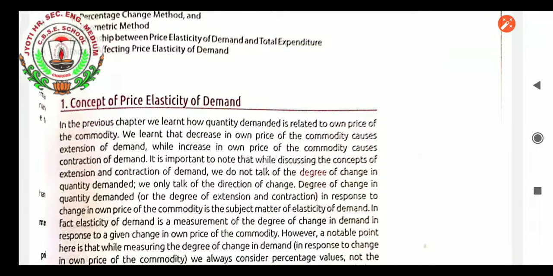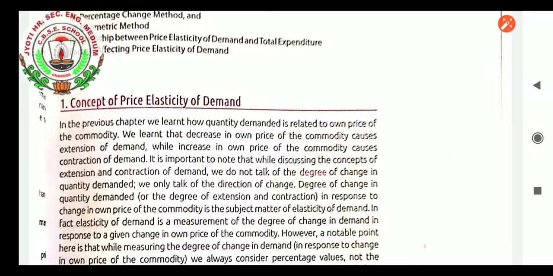It is important to note that while discussing extension and contraction of demand, we do not talk of the degree of change in quantity demanded. We only talk of the direction of change. The degree of extension and contraction in response to a change in own price of the commodity is the subject matter of elasticity of demand.